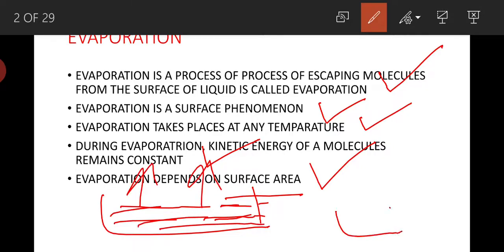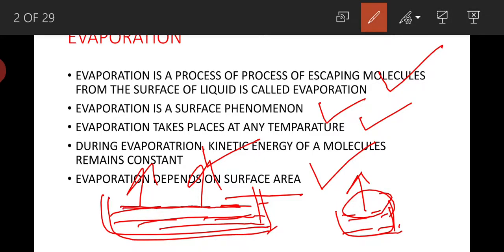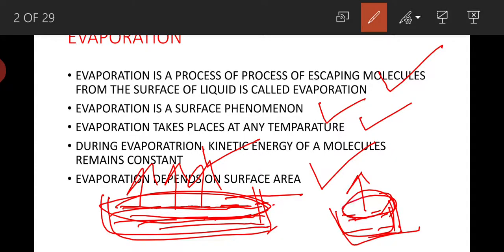If you take a small surface area, only a small number of molecules will evaporate because there are fewer surface molecules. If you take a large surface area, there will be a large number of surface molecules, hence there are more chances of these surface molecules escaping from the surface. But in a small surface area, there are fewer surface molecules, that is why less evaporation will take place.